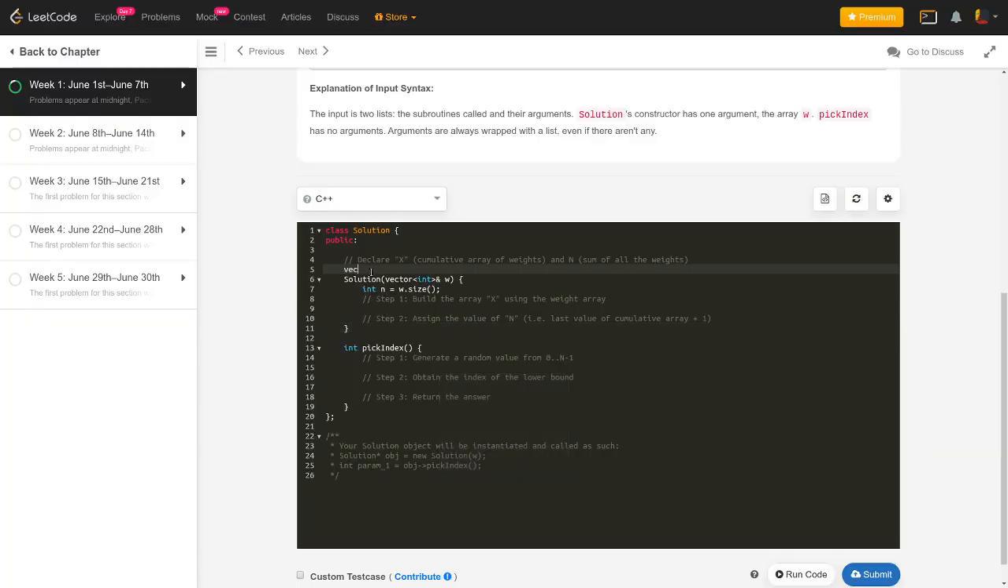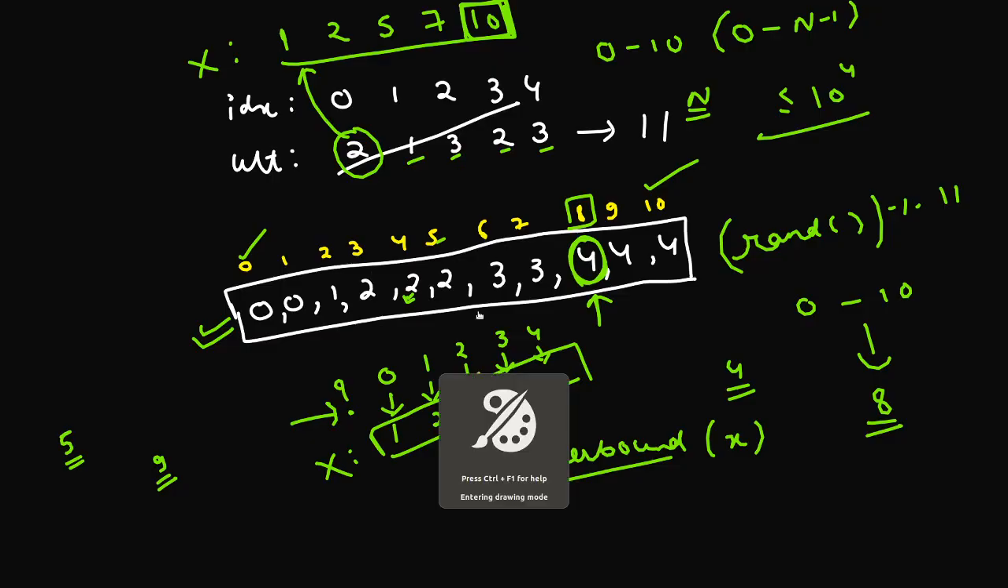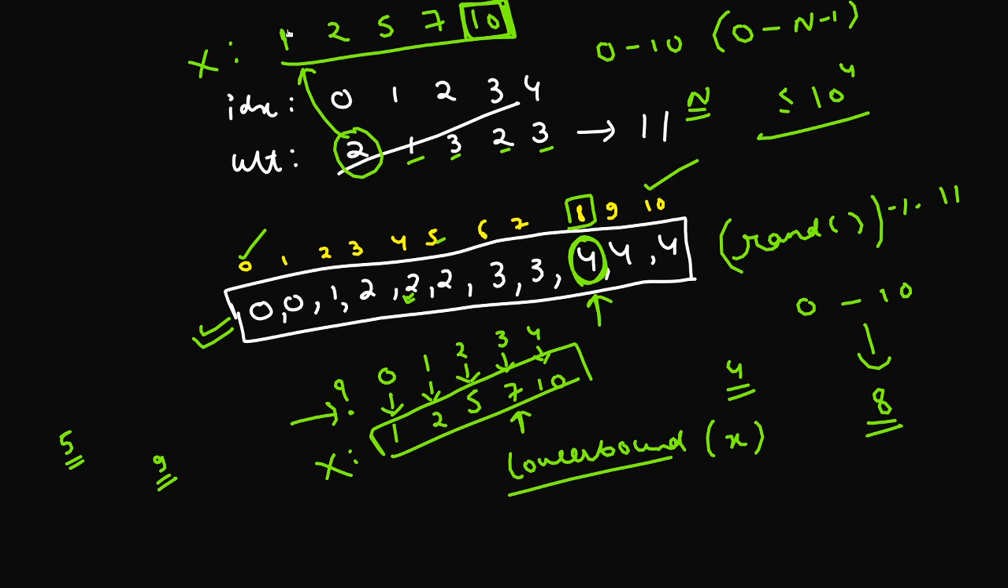So this array X is simple. It's just a vector of int. In the solution function, what we'll be doing is we'll first build the array X using the weight array, and we already saw the process of that. The zeroth entry in this array X is nothing but the zeroth entry in the weight array minus 1. And after that, we just keep adding the value from the weight array, and we keep making this cumulative array, which will give us the array X.